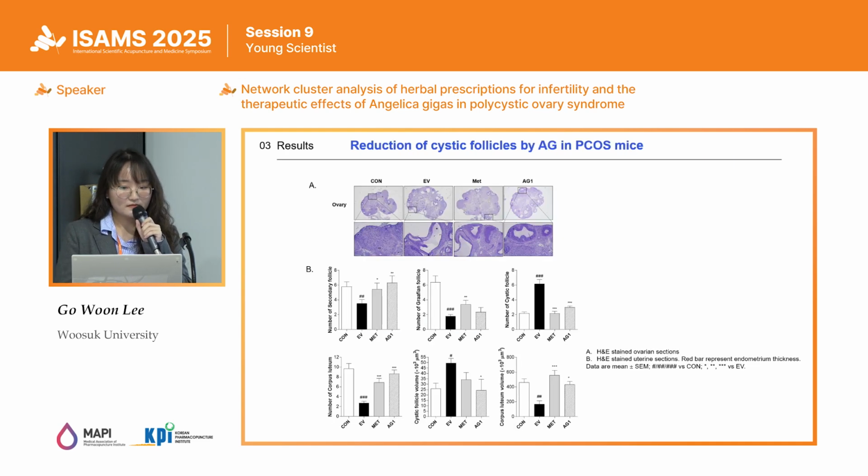In the EV group, the ovarian follicles were increased, whereas in the AG-treated group, their size was reduced. As shown in the graph, the number of cystic follicles was markedly reduced compared to the EV group, and the number of corpus luteum was recovered to the normal level.